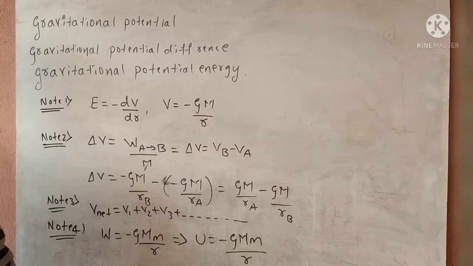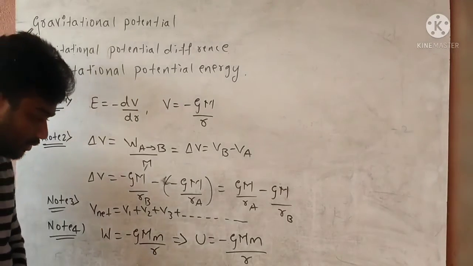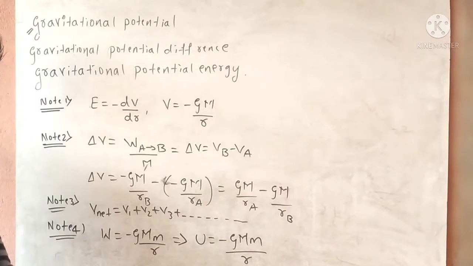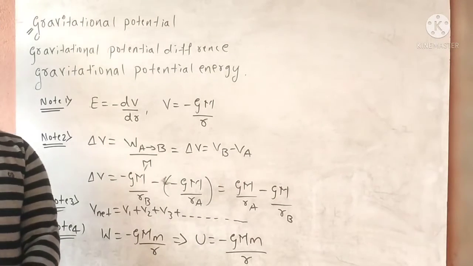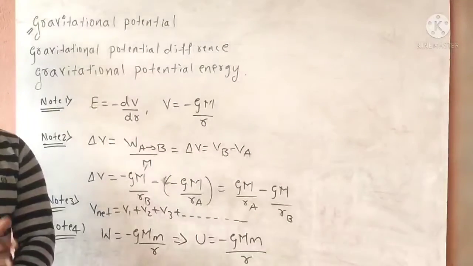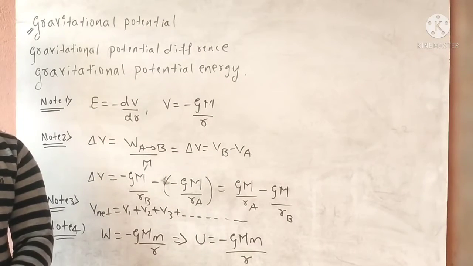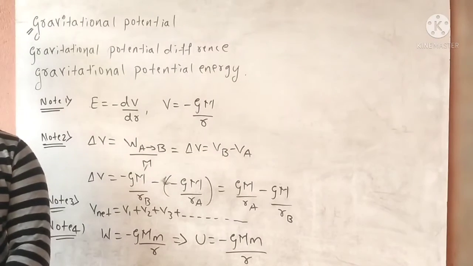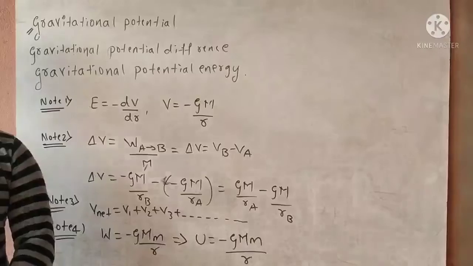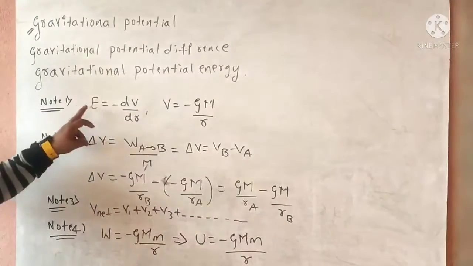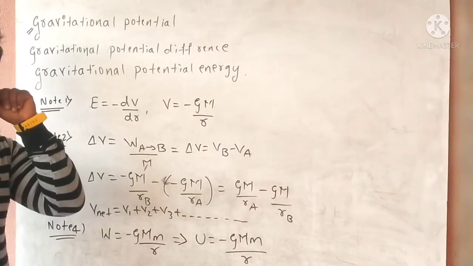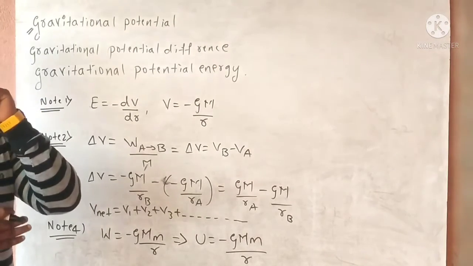Look here. First point, gravitational potential. It is the point in a gravitational field. It is the negative work done on a mass to bring a body from one location to another location. Usually we are going to consider from infinity to a given point. That is gravitational potential. Today we are not going to discuss in depth. Today we are going to solve numericals, children.